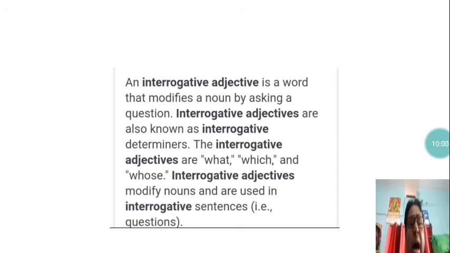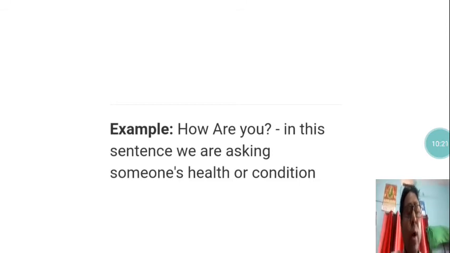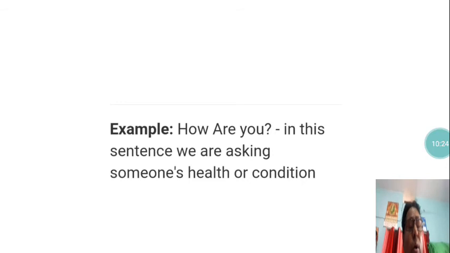Interrogative adjectives are also known as interrogative determiners. The interrogative adjectives are what, which, and whose. Interrogative adjectives modify nouns and are used in interrogative sentences. Let us see some examples, like "How are you?" When you meet someone you ask, "How are you?" In this sentence we are asking about someone's health or condition. So here "how" is an interrogative adjective.